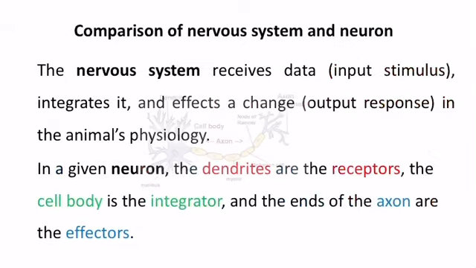Comparison of nervous system and neuron. The nervous system receives data, integrates it, and effects a change in the animal's physiology. How do we compare neuron with the nervous system? In a given neuron, the dendrites are the receptors, the cell body is the integrator, and the ends of the axon are the effectors.